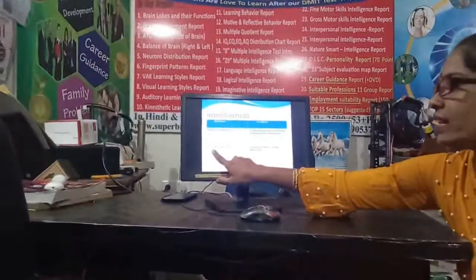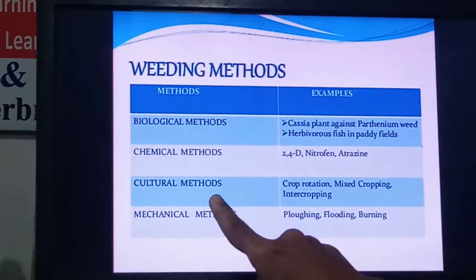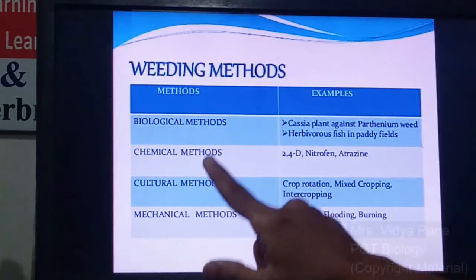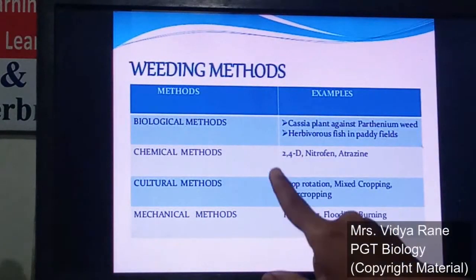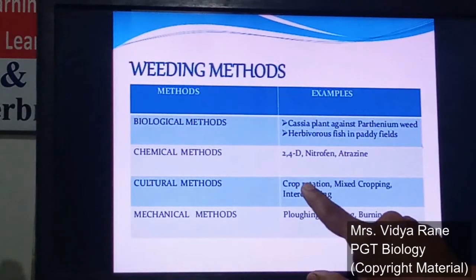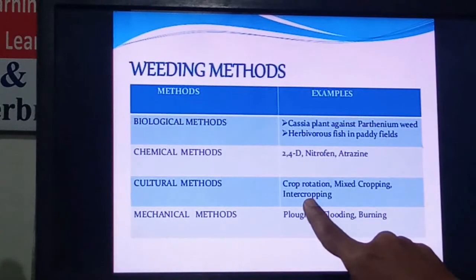By using the chemicals, whenever we kill or destroy the weeds, that is called a chemical method, or weedicide, right? Next is the cultural method, right? Now the cultural method means what? You have to utilize some methods which can control the weeds automatically. Some examples are crop rotation, mixed cropping and intercropping, right?